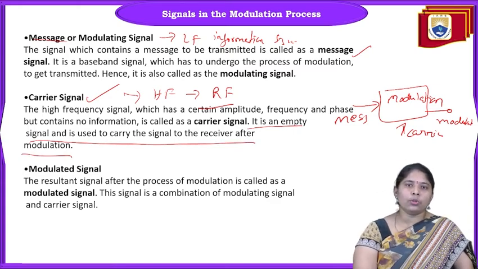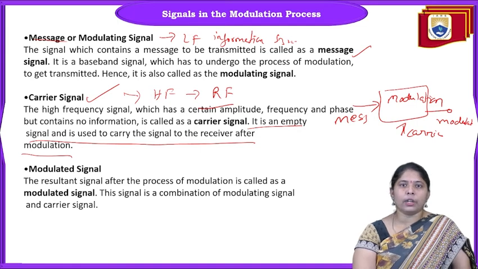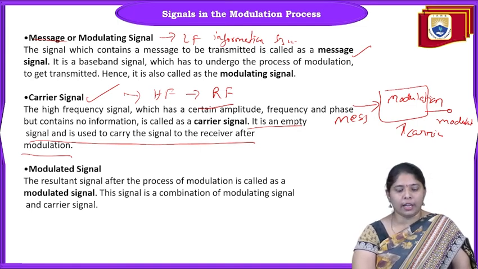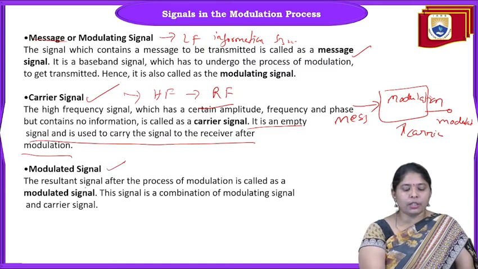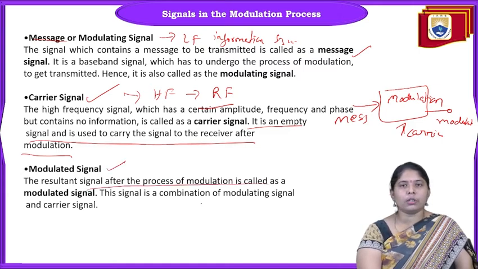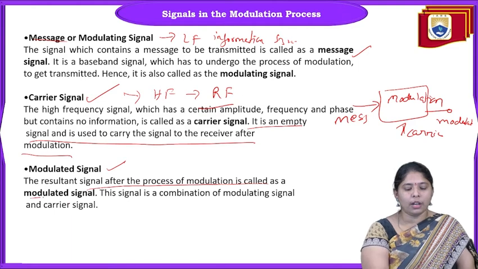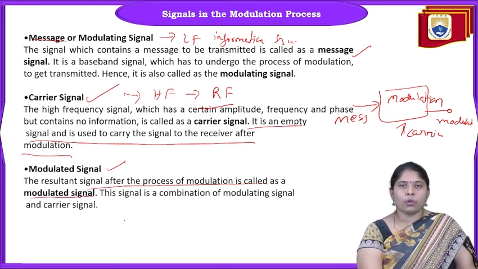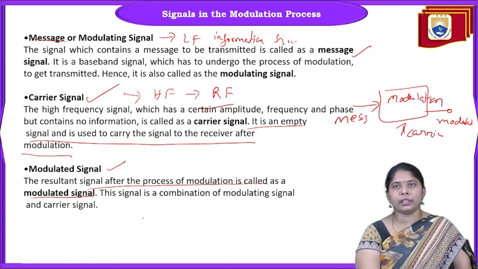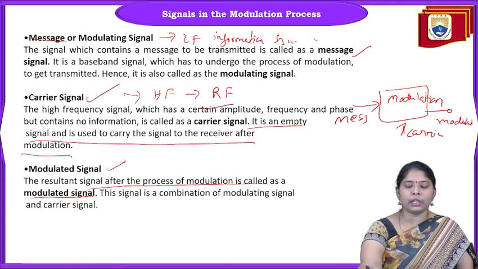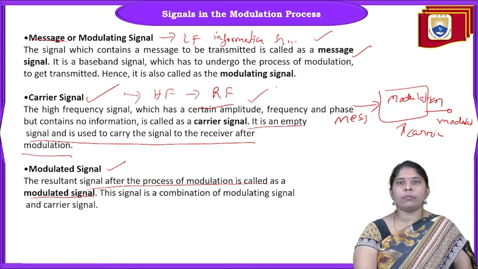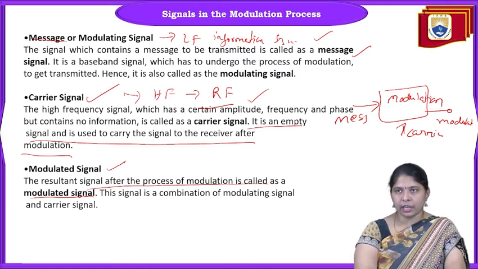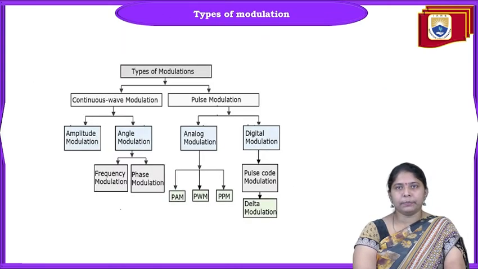There is no use of the carrier signal in itself in modulation; it is just a transport for the message signal. The resultant signal after the process of modulation is called the modulated signal. So these are the two signals required to perform modulation: message signal and carrier signal.